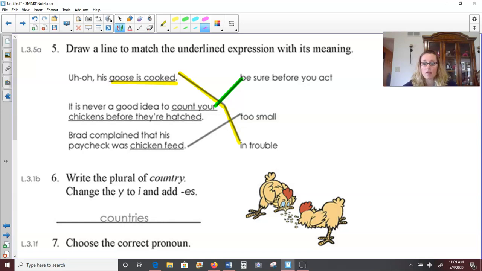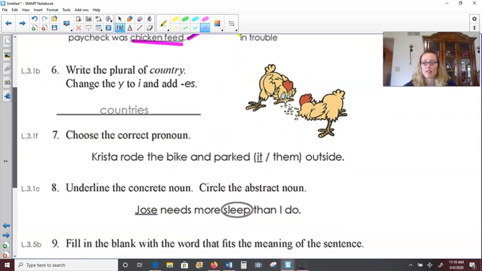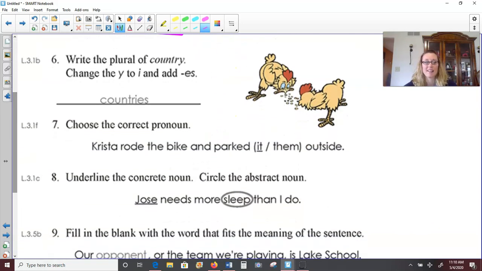Brad complained that his paycheck was chicken feed. Well, if you look at the chicken feed down here, it's very small little specks of grain or corn of some sort. So if you're saying your paycheck is like chicken feed, that means he felt like his paycheck was too small. Not a lot of money. Isn't that how we all feel? Wait till you guys start working and getting a paycheck.